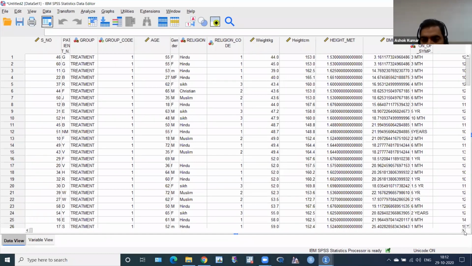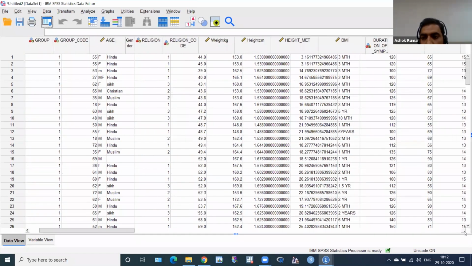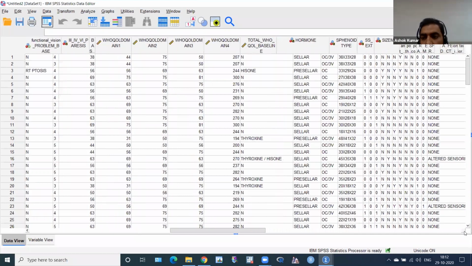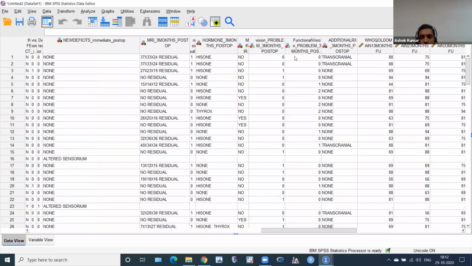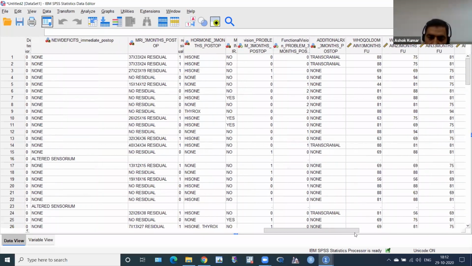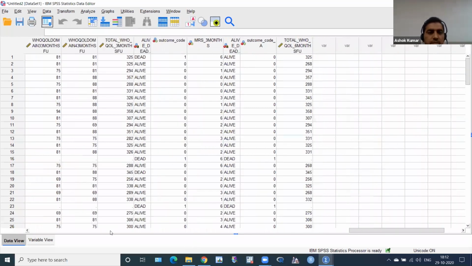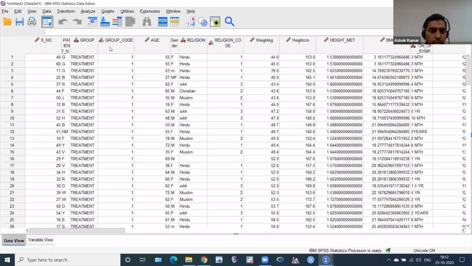I have to see whether the data have been entered or not. Okay, data I have entered. Right sheet I have entered. No problem. So already you can see here I have given the group code.